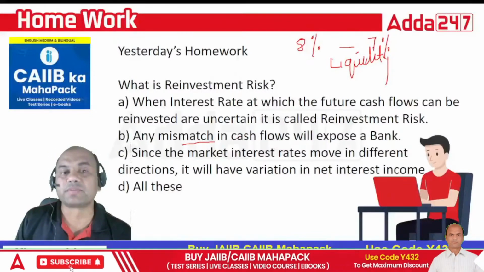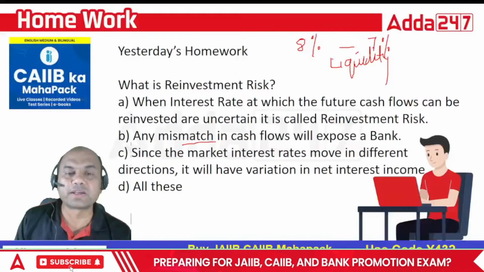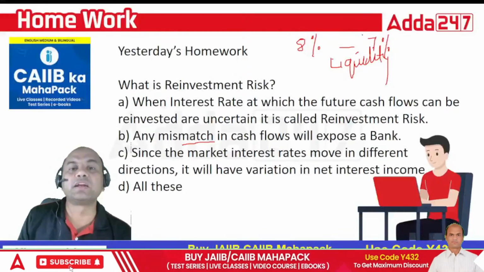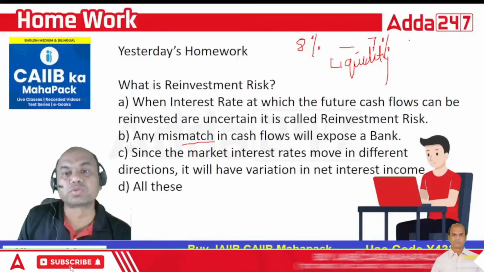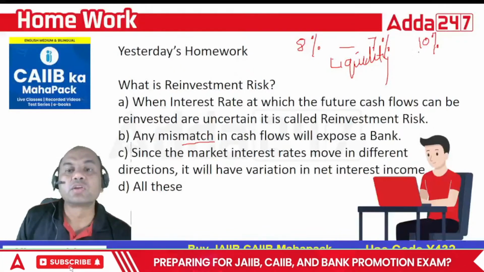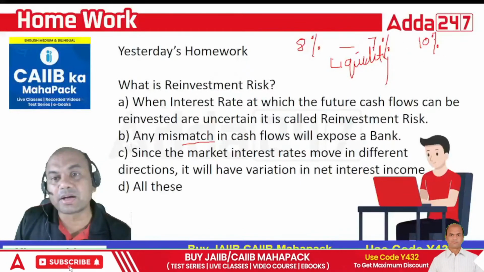Bonds are negotiable in the market, FD is not. If I am holding one bond of 8%, and the interest rate in the market goes to 10%, people are demanding 10% because the market is demanding 10%.